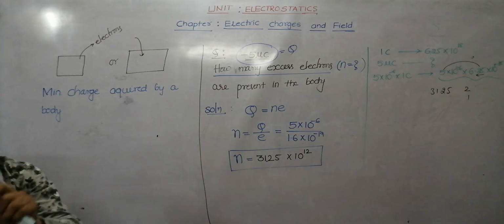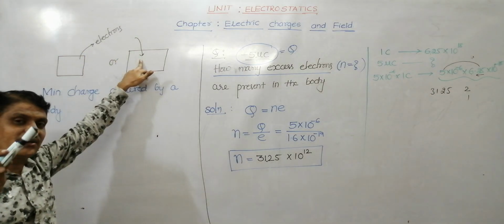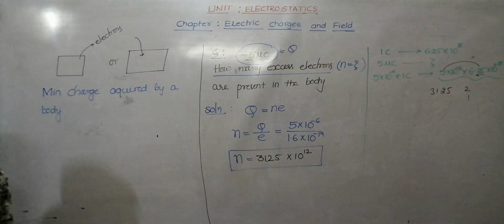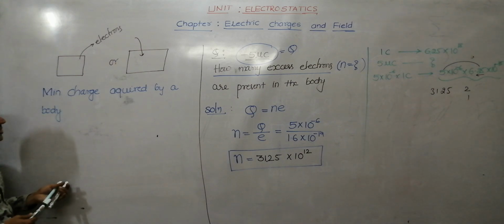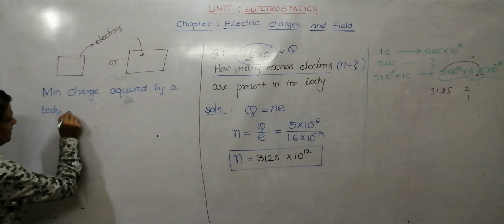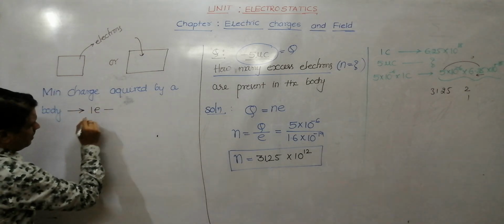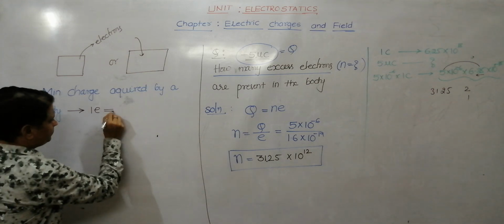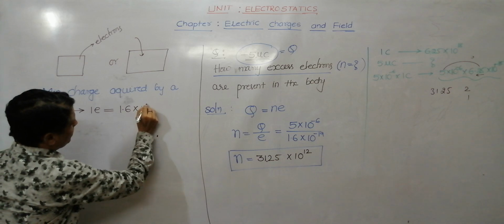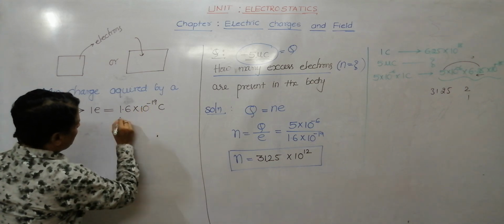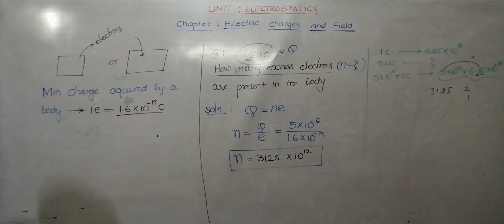Means the minimum number of electrons you can remove or add is one. So the minimum charge acquired by a body is either 1e or 1 into 1.6 into 10 to the power minus 19 coulomb. This is the minimum charge acquired by a body. Are you clear? Please note down.